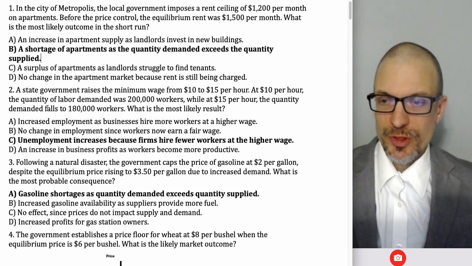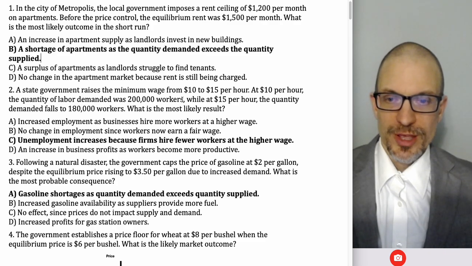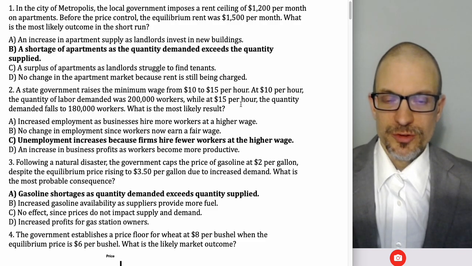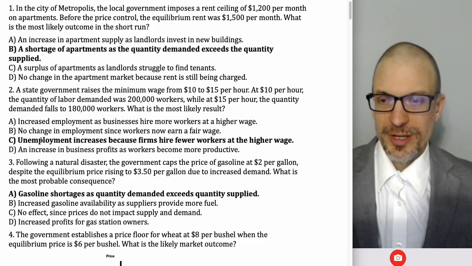Okay, state government raises minimum wage from $10 to $15 per hour. At $10 per hour, the quantity of labor demanded was 200,000 workers. At $15 per hour, the quantity demanded falls to 180,000 workers. What's the most likely result? Or this is kind of like what's the best explanation?